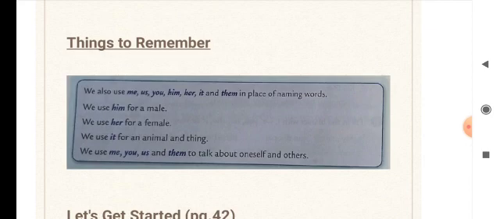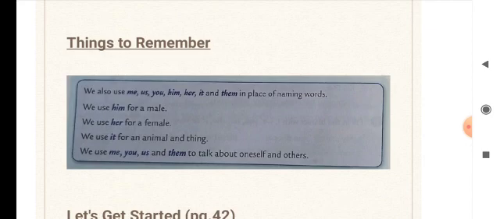So remember children, he, him, she, her. Number 3 that you have to remember is, we use it for an animal and a thing when it is singular in number.